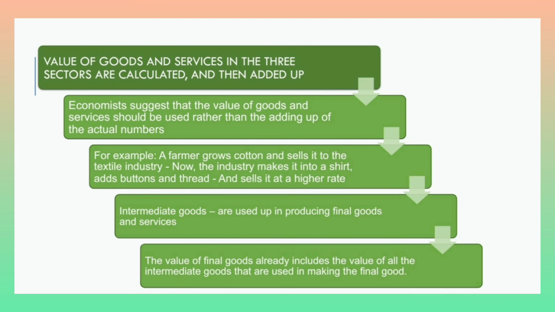Here, while calculating, there are certain goods called intermediate goods and certain goods called final goods. The intermediate goods are those used in the process, and the final good is the product that is finally prepared. So while adding the value of goods and services, we should not add intermediate goods. We should add only the final products.